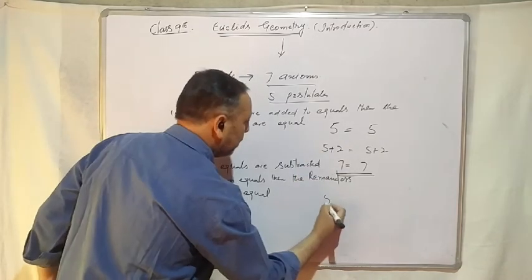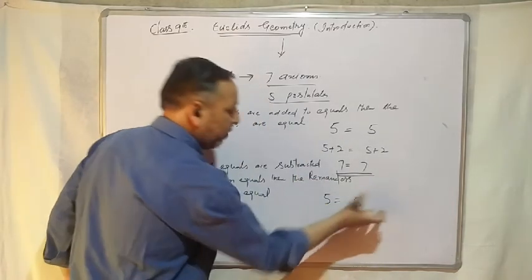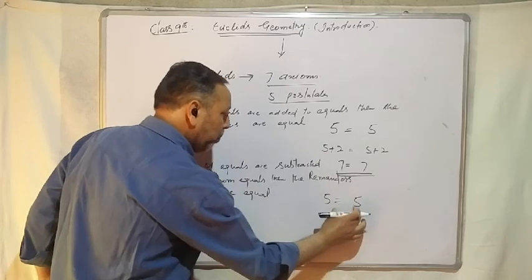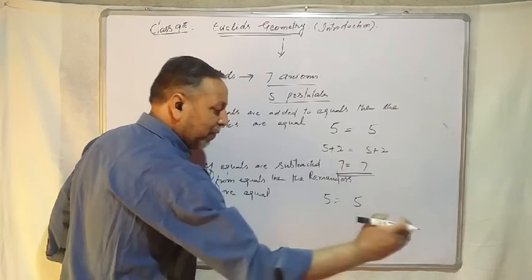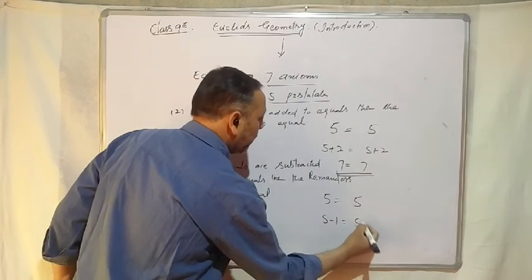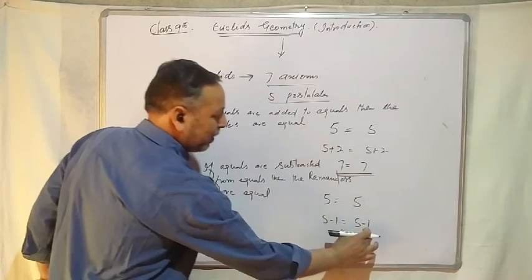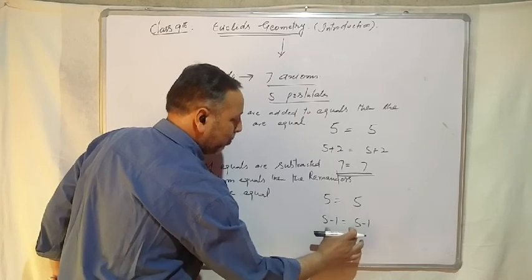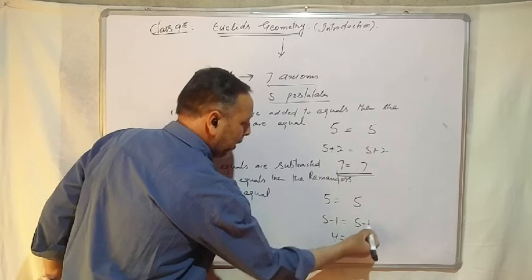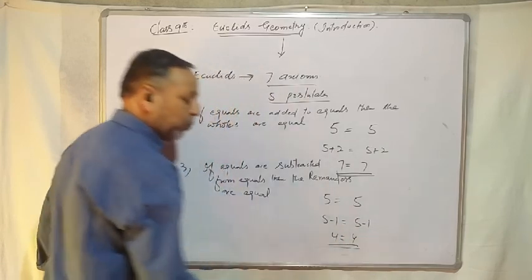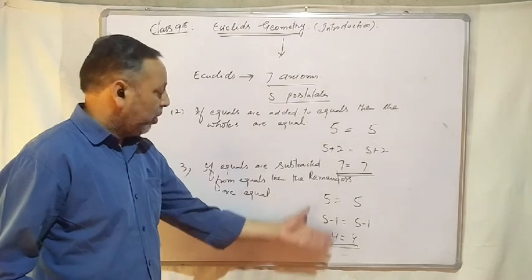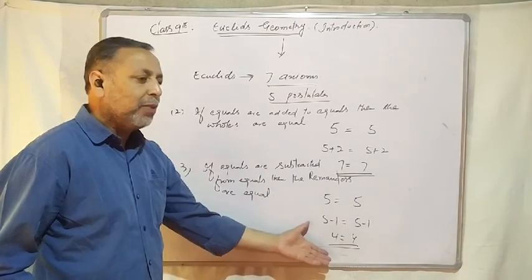Let me explain. 5 is equal to 5, no doubt in it. अगर मैं इन दोनों 5 में से इक्वल थिंग्स सब्ट्रैक्ट करूंगा, let me subtract 1 from the first 5 and 1 from the second 5. That means I have subtracted equal things from these equal 5s. 5 minus 1 is 4, the remainder is 4. That means 4 is equal to 4. That means if equals are subtracted from equals, then the remainders are equal.